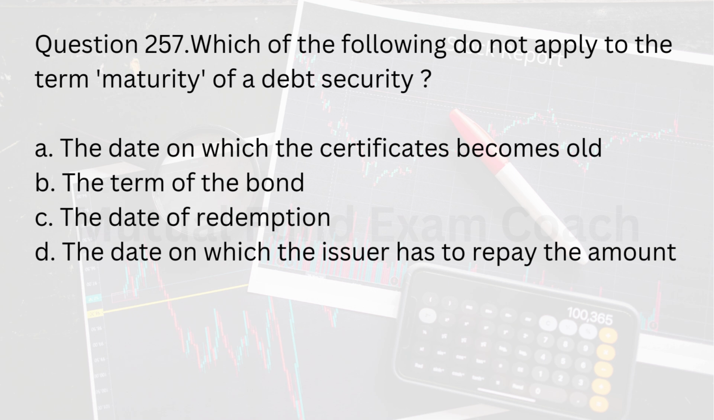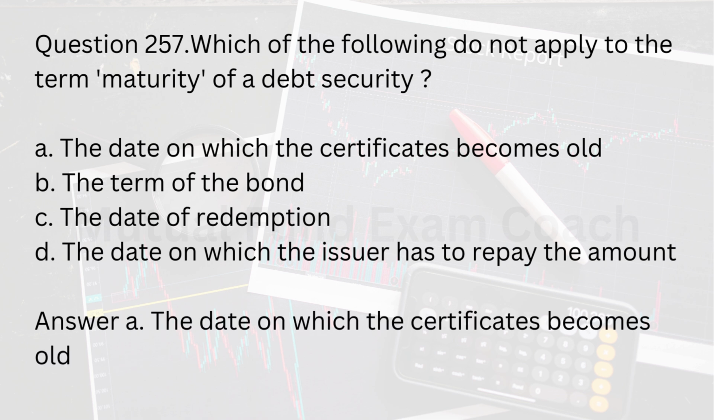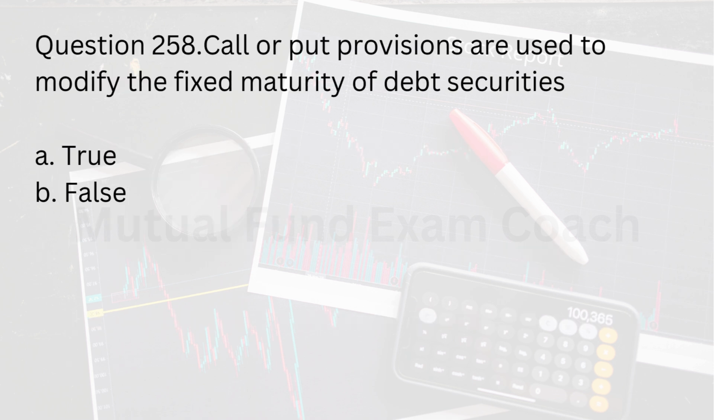Question 257. Which of the following do not apply to the term maturity of a debt security? A. The date on which the certificate becomes old. B. The term of the bond. C. The date of redemption. D. The date on which the issuer has to repay the amount. Answer A. The date on which the certificate becomes old. Question 258. Call or put provisions are used to modify the fixed maturity of debt securities. A. True. B. False. Answer A.